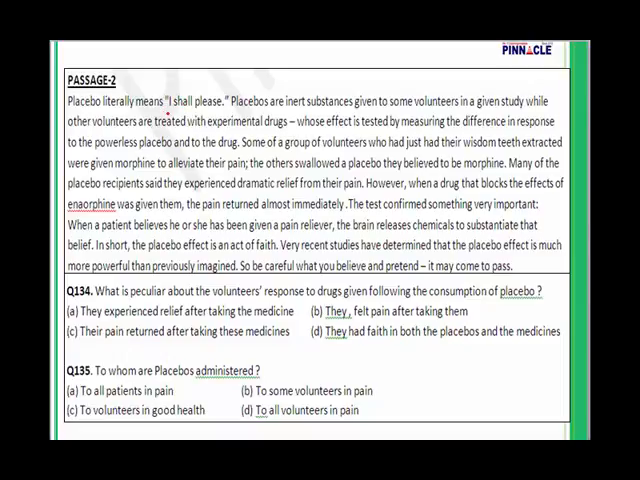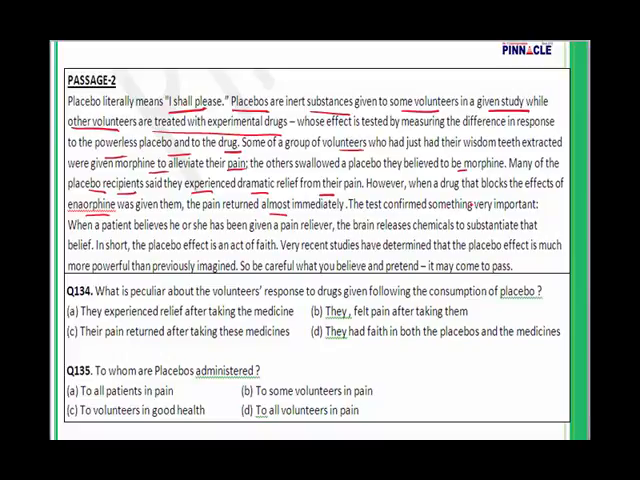Placebo literally means I shall please. Placebos are inert substances given to some volunteers in a given study while other volunteers are treated with experimental drugs, whose effect is tested by measuring the difference in response to a powerless placebo and to the drug. Some of a group of volunteers who had just had their wisdom teeth extracted were given morphine to alleviate their pain. The others swallowed a placebo they believed to be morphine.